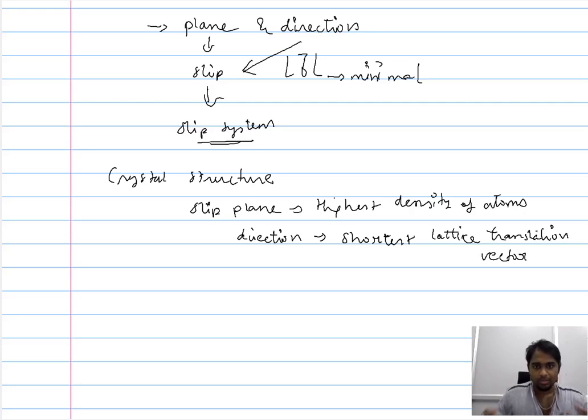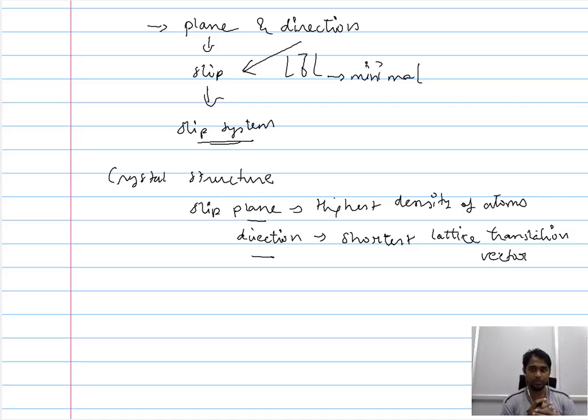So when you know the crystal structure of the material in which the dislocation is introduced, you will be able to identify the slip plane and slip direction along which the dislocation will propagate, by considering the density of atoms in different planes and the shortest lattice translation vector.